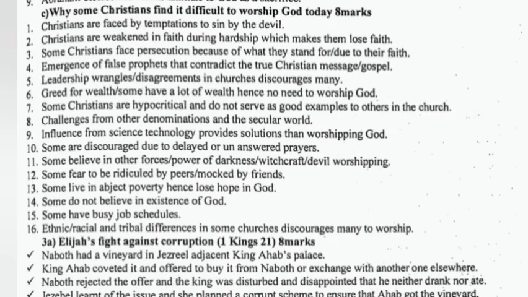C. Why some Christians find it difficult to worship God today. Christians are faced by temptations to sin by the devil. Christians are weakened in faith during hardship, which makes them lose faith. Some Christians face persecution because of what they stand for. Emergence of false prophets that contradict